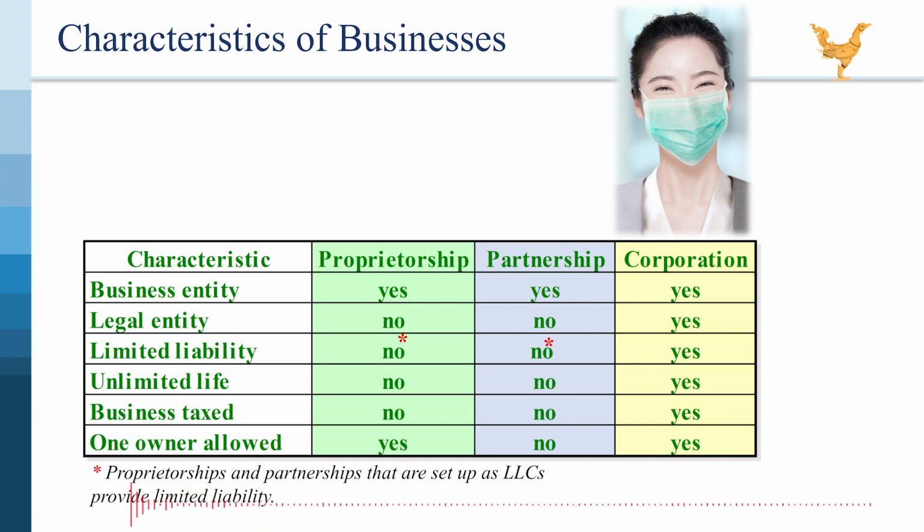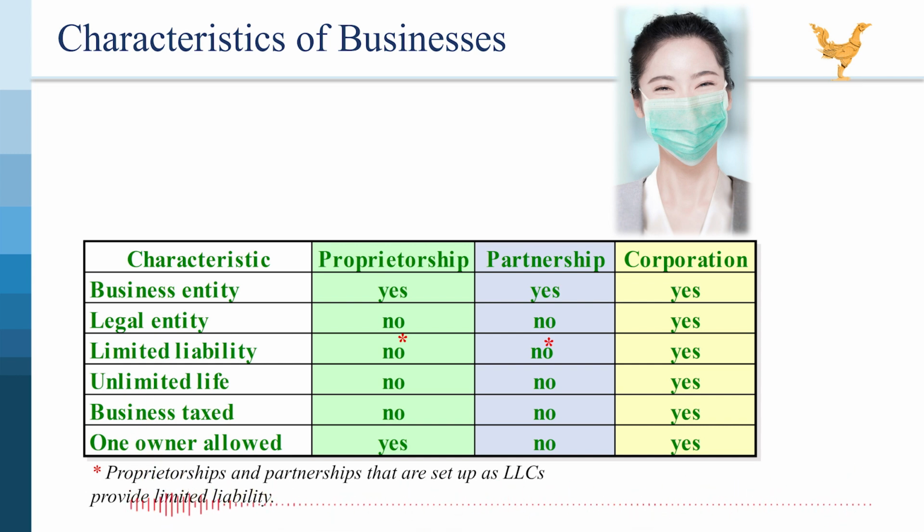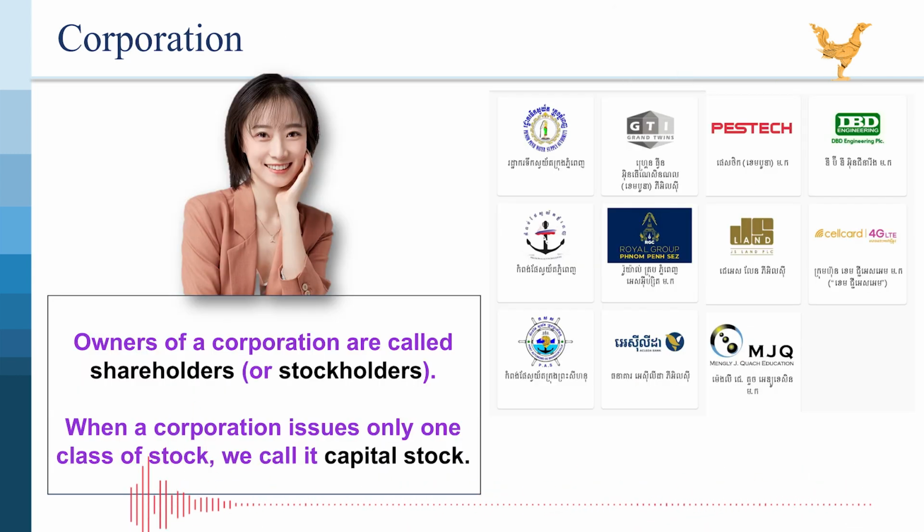Key takeaways: corporations provide a strong framework for business growth and investment due to their limited liability, ability to raise capital easily, and perpetual existence. However, they are subject to more complex regulations and tax rules than sole proprietorships and partnerships. Let's break down those concepts and then look at a real-world example from the Cambodia Securities Exchange, CSX.